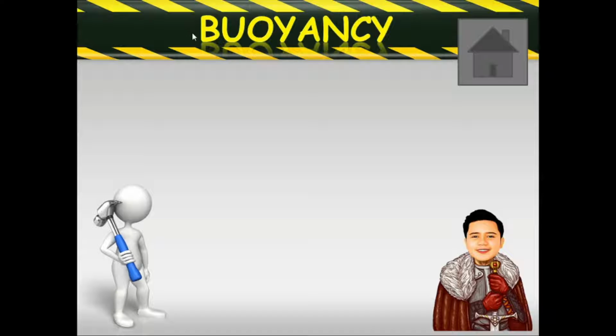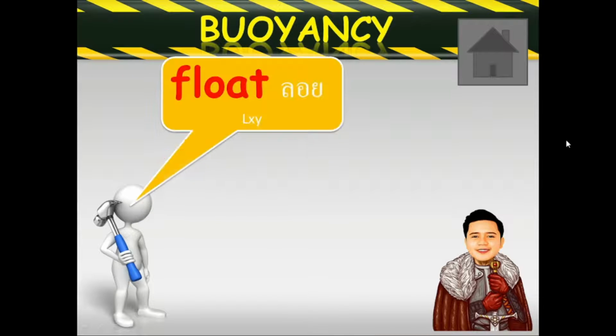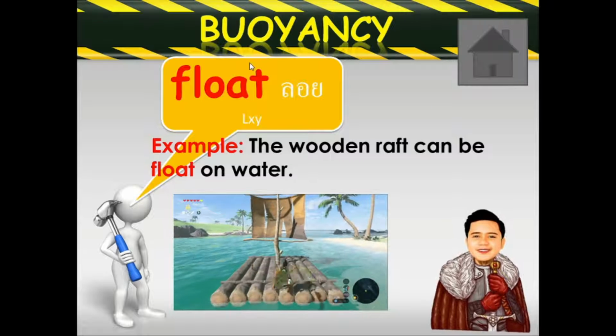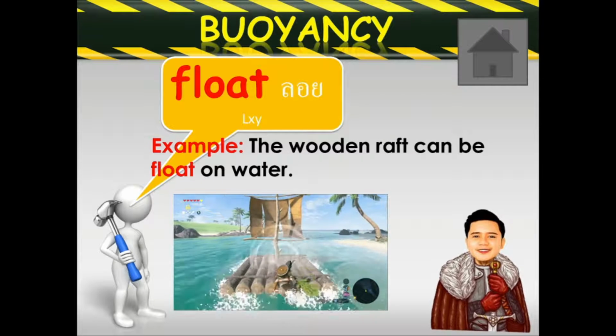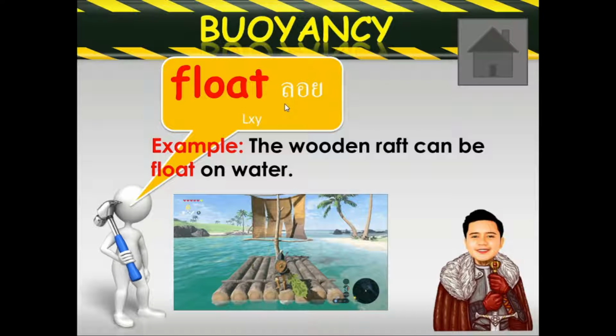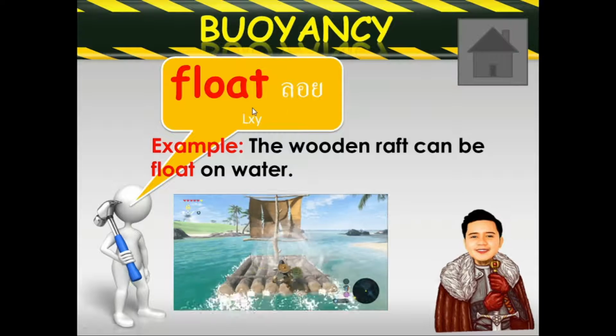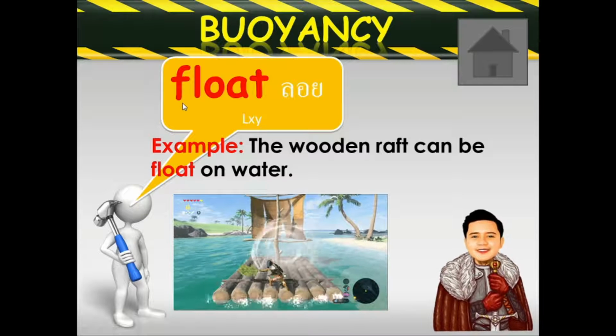Buoyancy. When you see the word, just remember float. So float, this one, it means fly. Now, can you spell float?